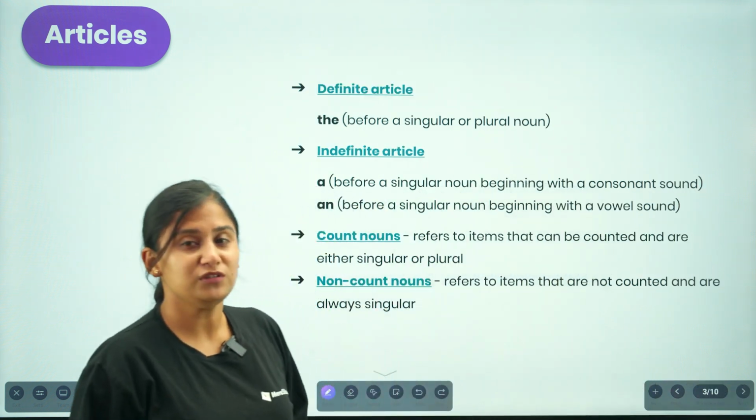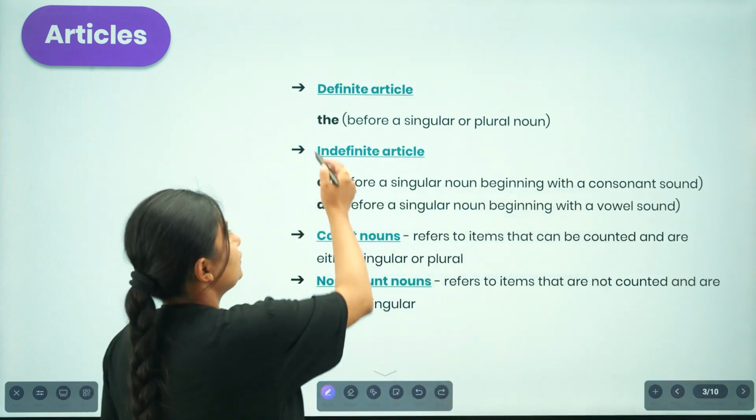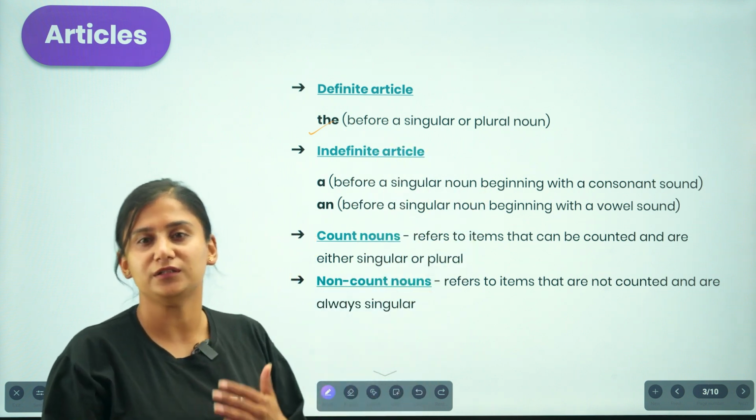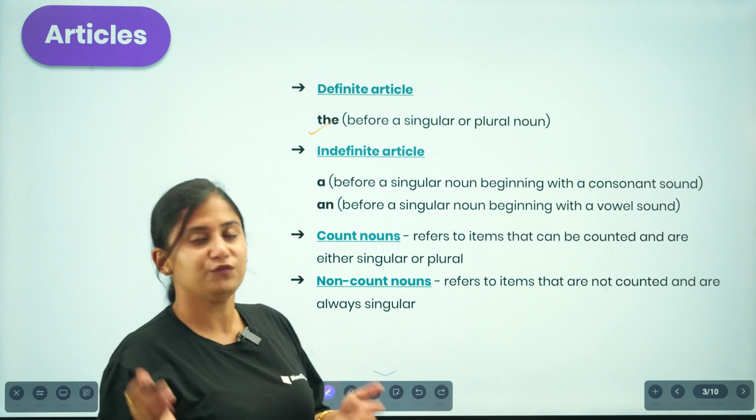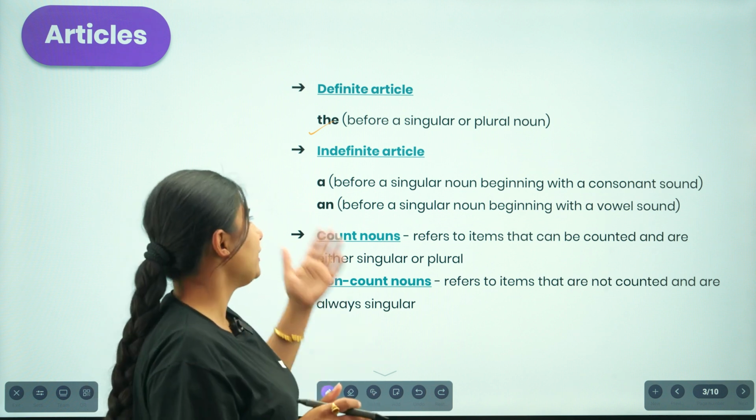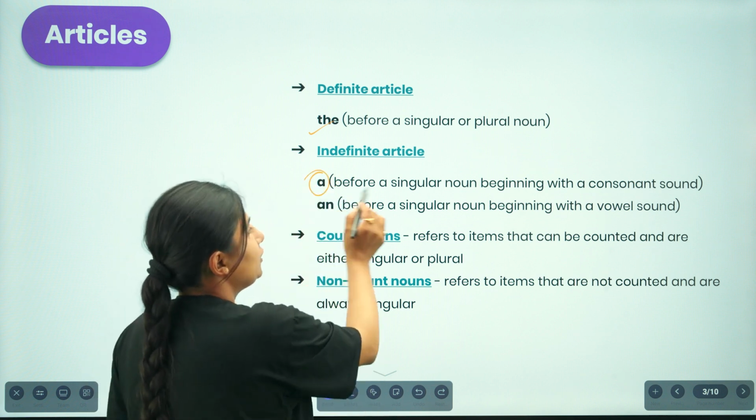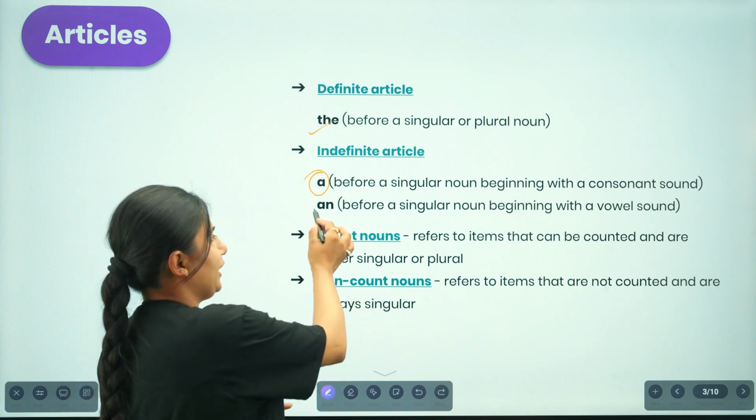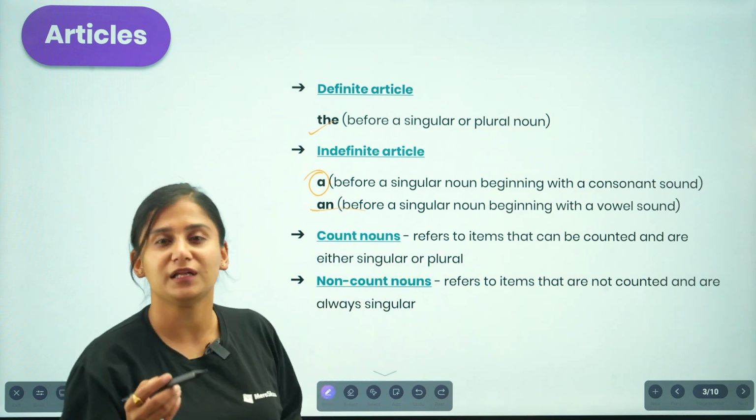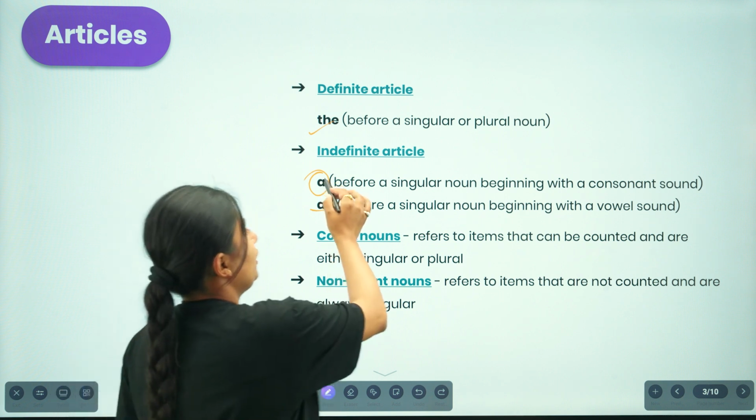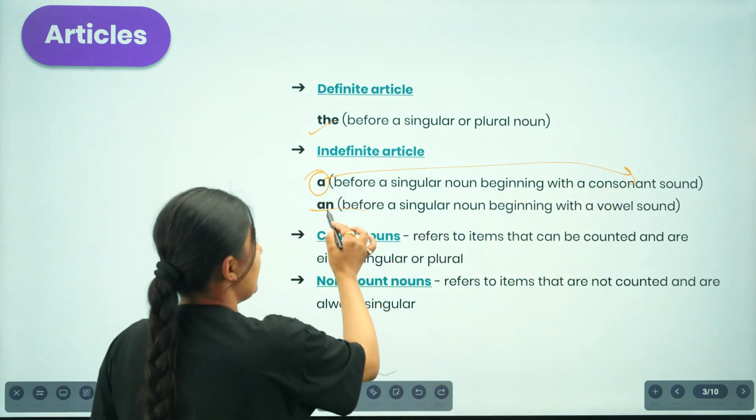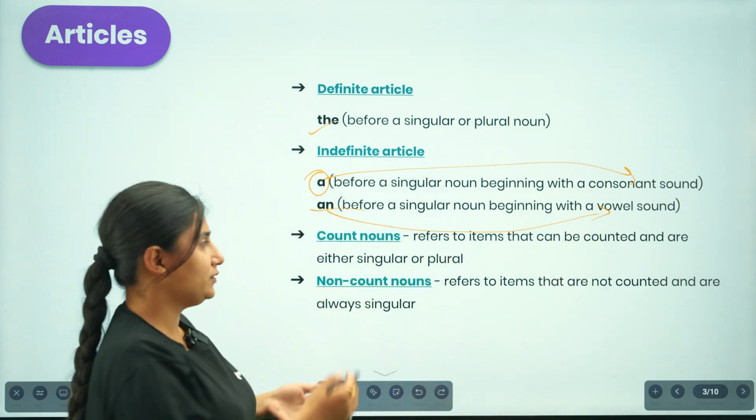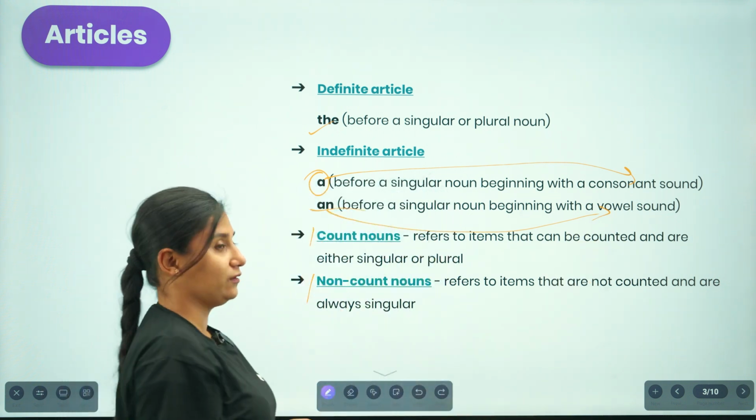Talking about the definite article again, we use "the" either before a singular or a plural noun. And we use the indefinite article "a" before a singular noun that begins with a consonant sound, and we use "an" before a singular noun that begins with a vowel sound. So "a" is used before the consonant sound and "an" is used before the vowel sound.